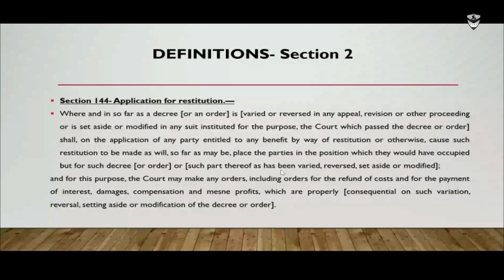So if you find 144, the court may make orders, including orders for refund of cost and for the payment of interest, damage, compensation, meaning profit, in the order of reversal. Okay, reversal means the restitution order. So the restitution order under section 144 should be treated as a decree. I just explained what 144 is, but we will be dealing with it in detail later.